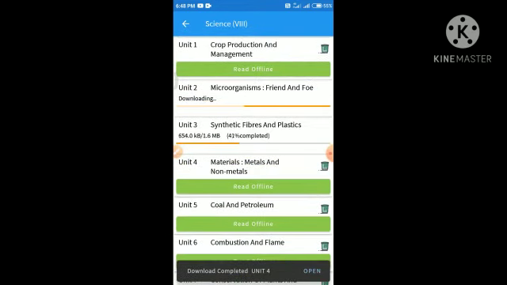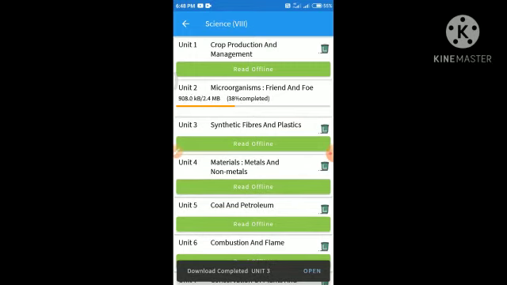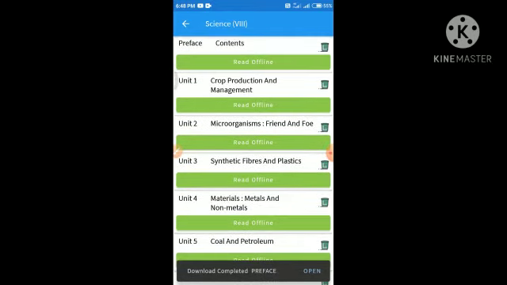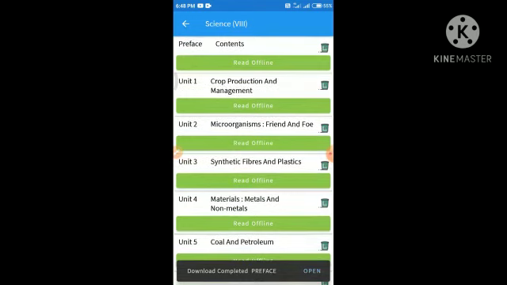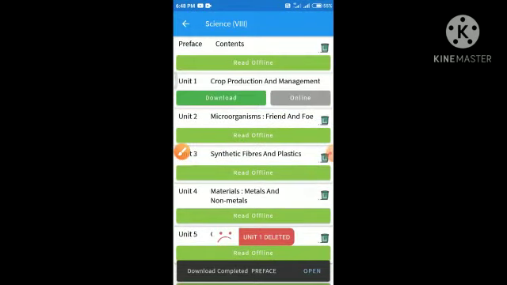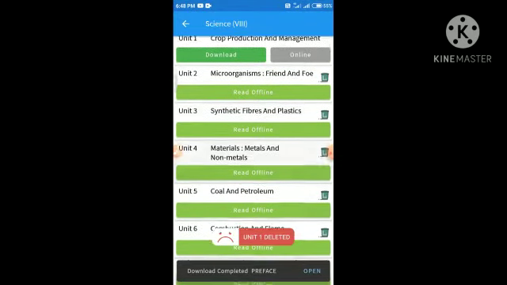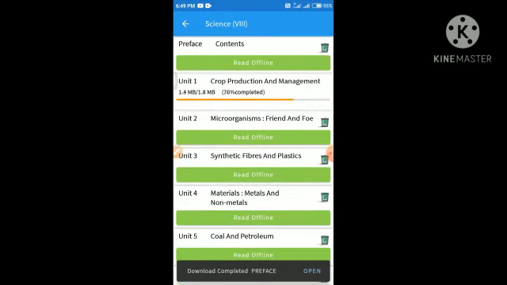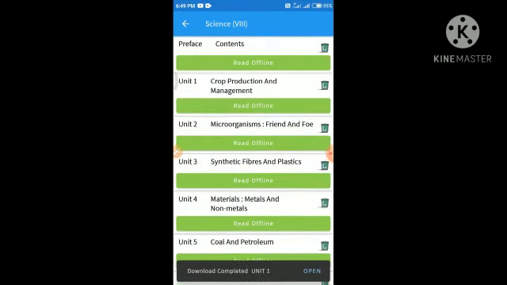You can see one by one it was downloading. You can stop the downloading, or you can delete this download by clicking on this dustbin button. I want to show you that you have to click this OK, and unit 1 is deleted. This feature is working, so if I install it, no fees were coming.